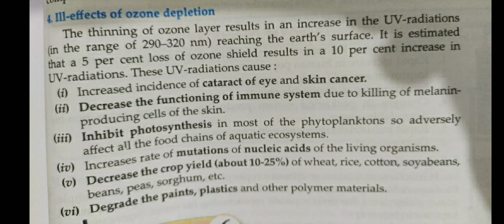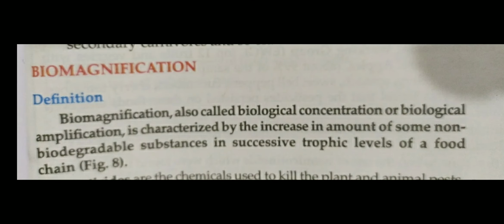Mutation comes in the nucleic acid, and it decreases the production of crops like rice, cotton, soybean, bean, pea, and sorghum. Paint and plastic are also degraded. So these are some effects of ozone layer depletion. One more important thing, children, is biomagnification, or biological magnification.